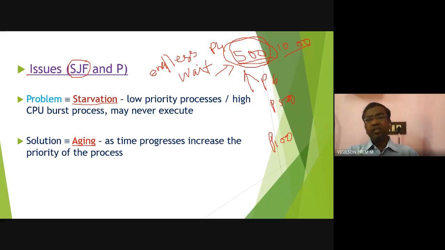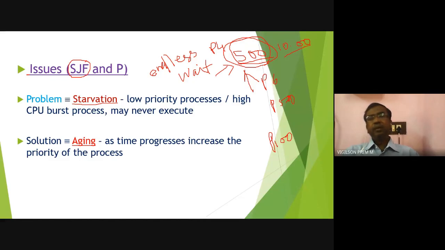Assume all the jobs you are getting are less than 500. Then P4 may not get a chance for another 2 hours, or another 1 day, or another 1 week, or even another 1 month. It will get the CPU only if all other processes have completed their work and there is no other process to execute. That is one condition. Another condition, a job greater than 500 arriving, we also cannot guarantee. As long as smaller processes keep coming, this is what we refer to as starvation.